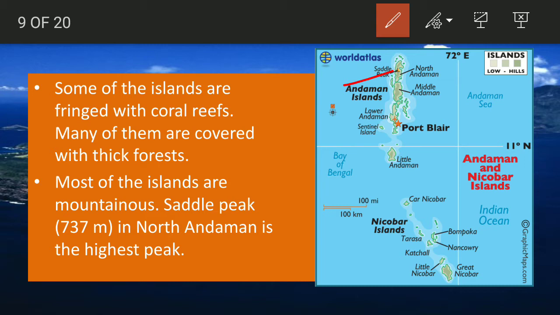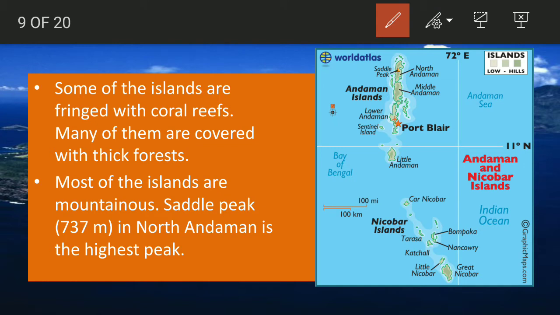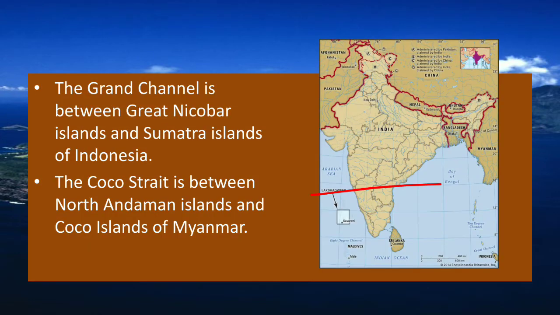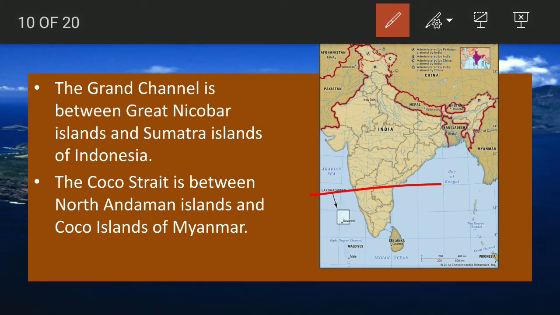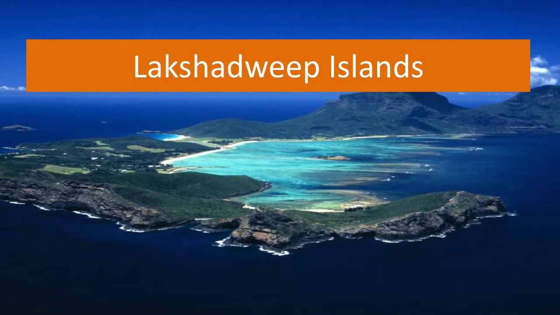Two volcanoes originated here, north of Port Blair in South Andaman. So the largest of the Nicobar group is Great Nicobar, at the southern end, and the channels outside of it: in the north it is Cocos Channel, dividing the Cocos Island of Myanmar from North Andaman, that is of Andaman group, and in the southern region it is Great Channel. Sumatra Indonesia is separated from Great Nicobar. So this was a summary of our Andaman group. So let's move to Lakshadweep group now.